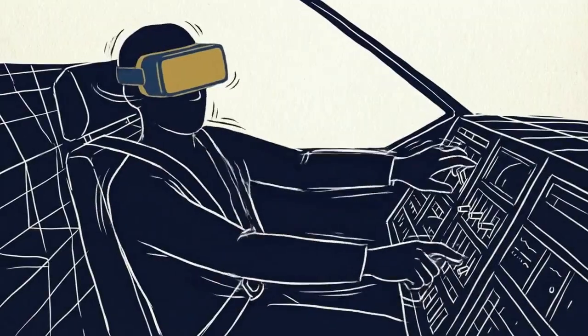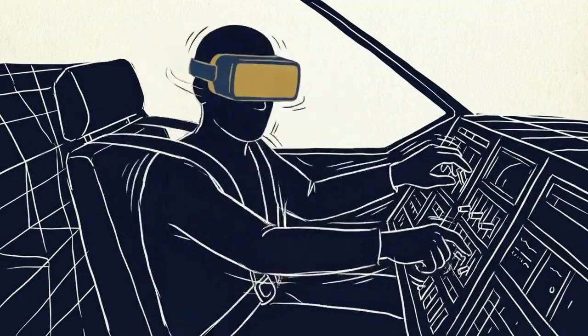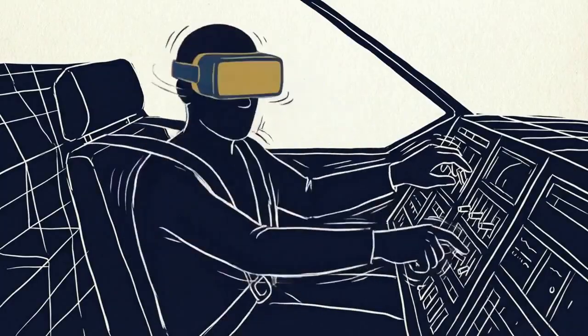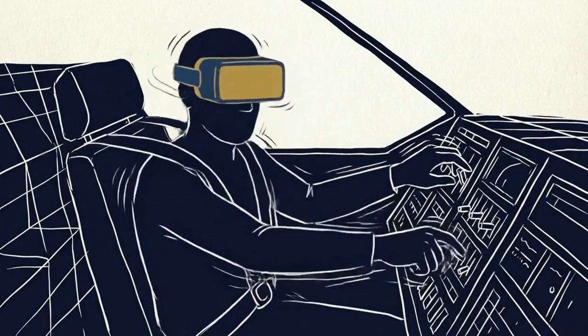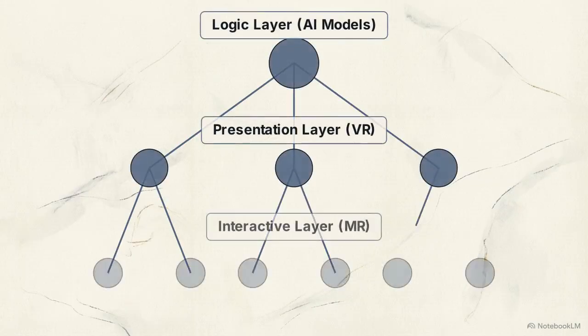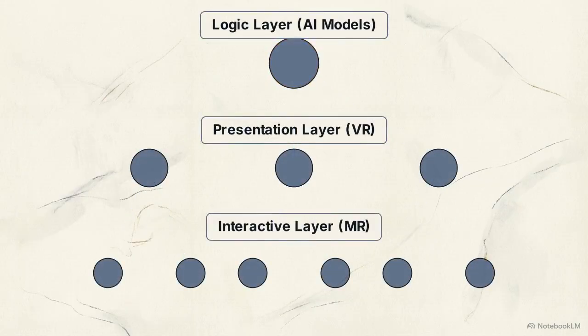Let's apply these concepts to a real-world stress test. A human operator navigating a high-stakes VR training simulation, guided by an AI decision assistant. This threat matrix cross-references the exact points of failure across the entire technology stack. A failure cascade begins at the logic layer. The AI algorithm contains an invisible bias, derived from compromised or incomplete training data.